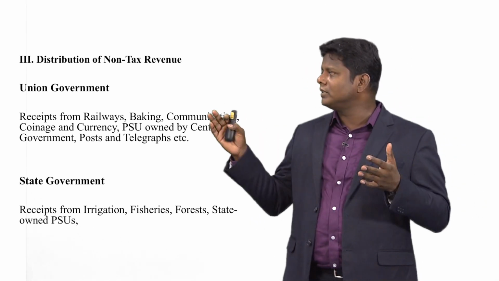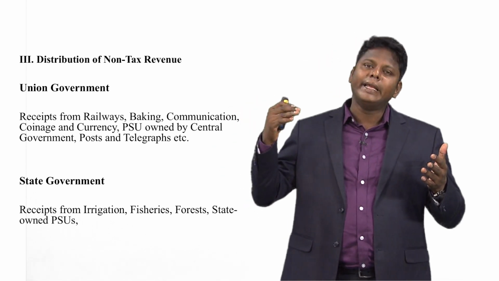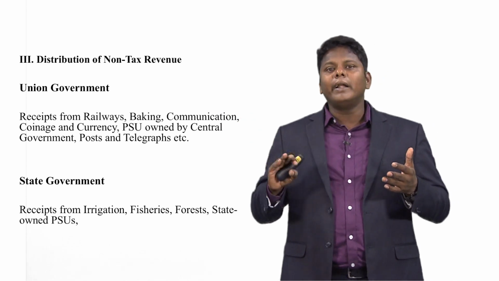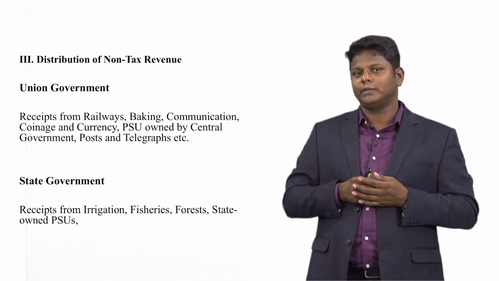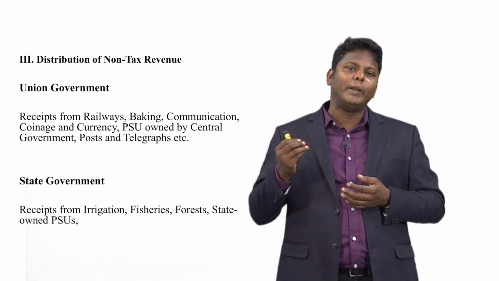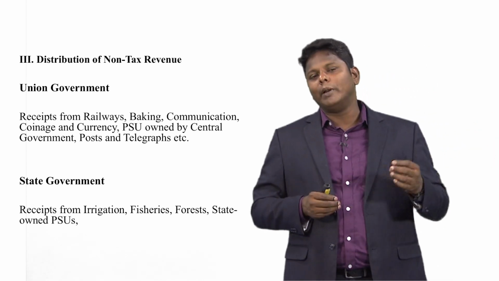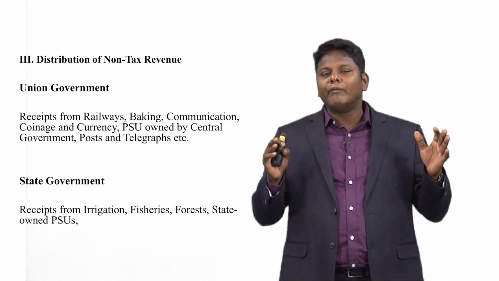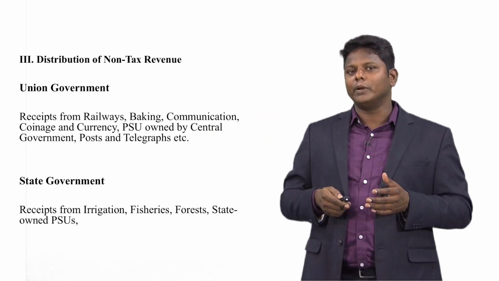Revenue which comes from these will be distributed to the union government and the state government, because these are all non-tax revenues for the center and the state government. For example, the revenue which comes from central government owned public sector enterprises or state owned public sector enterprises is the revenue for the respective government, the center or the state.